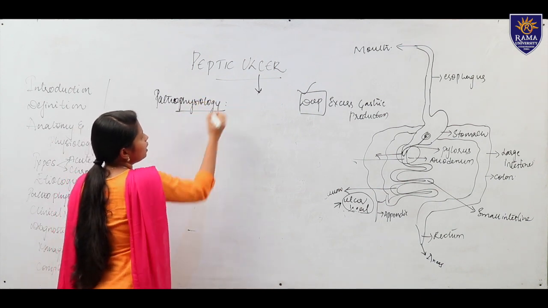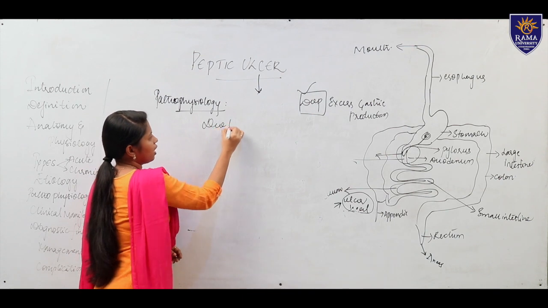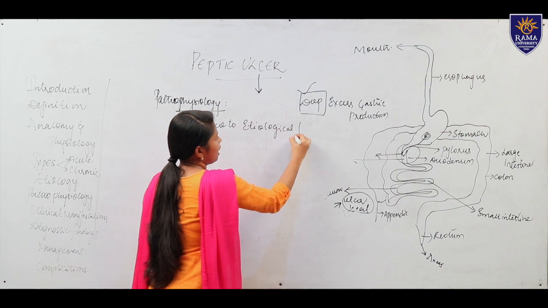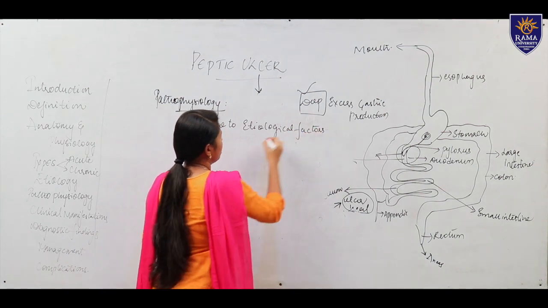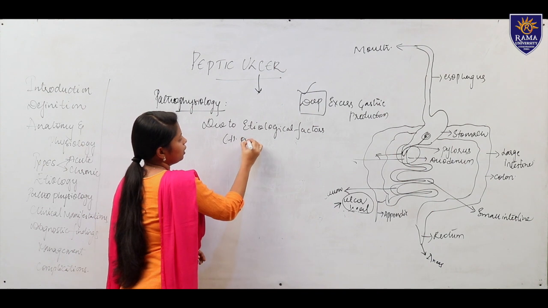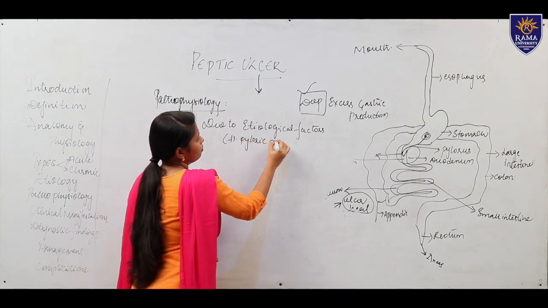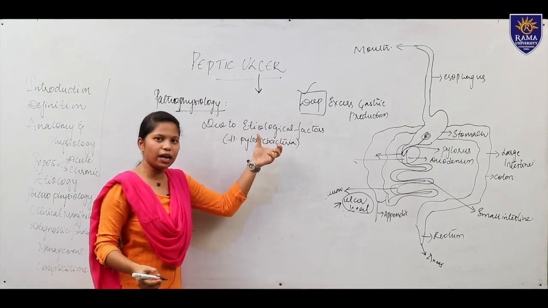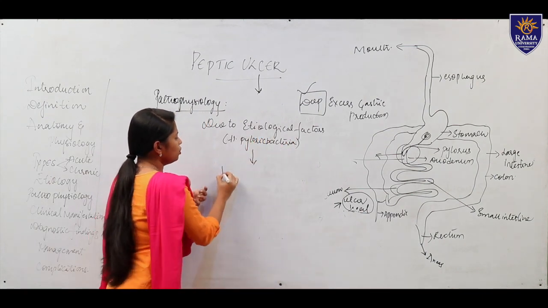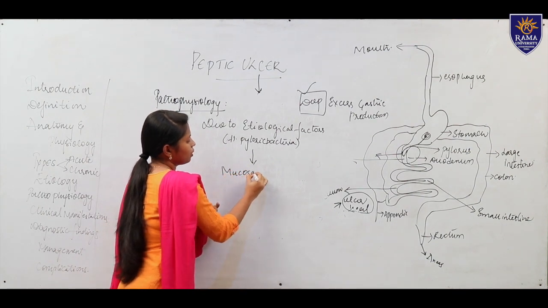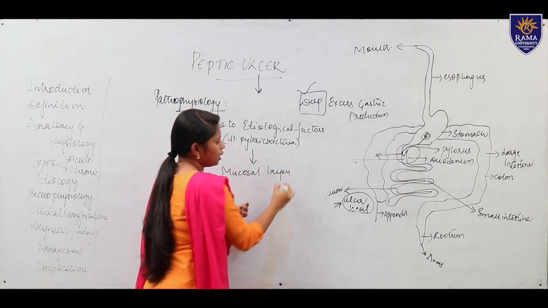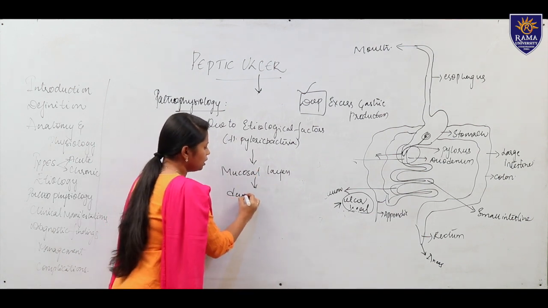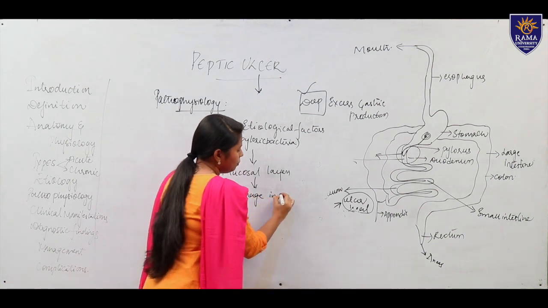Pathophysiology of duodenal ulcer. Due to etiological factors, like H. pylori bacteria. So here this H. pylori bacteria will enter through where? Through the mucosal layer. It enters the mouth and then the mucosal layer, which causes damage in the mucosal layer.